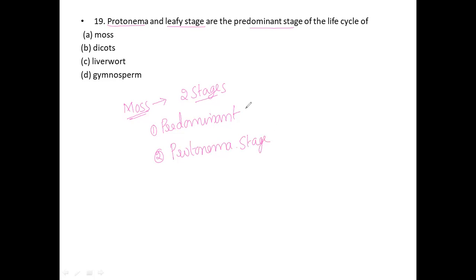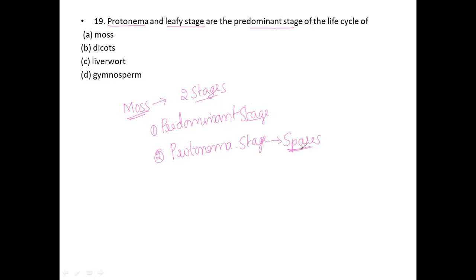So what do you mean by the predominant stage? What do you mean by the protonema stage? Here, the protonema stage directly develops from spores. So especially in the protonema stage, they will produce spores.